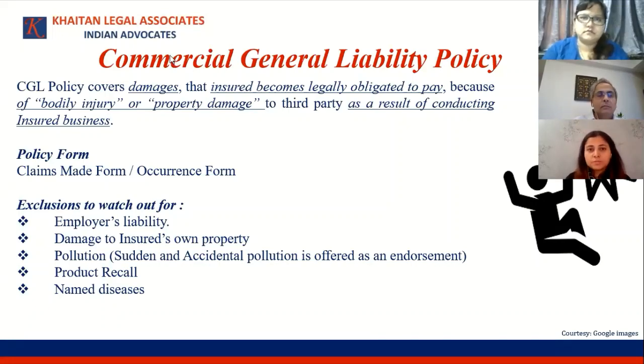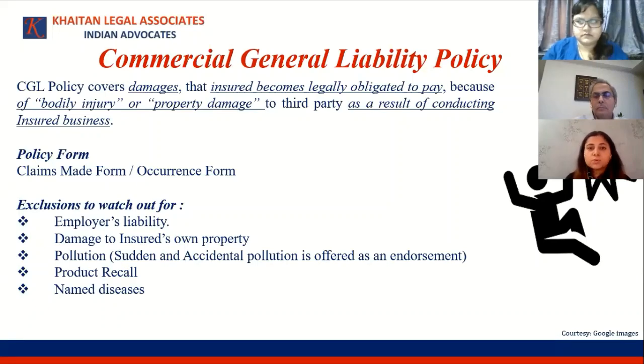If you look at some of the top exclusions in the CGL policy, employer's liability is not covered. So the policy wouldn't pay for any claims arising due to employment practices, that is, workman compensation kind of a situation is not picked up under this policy.